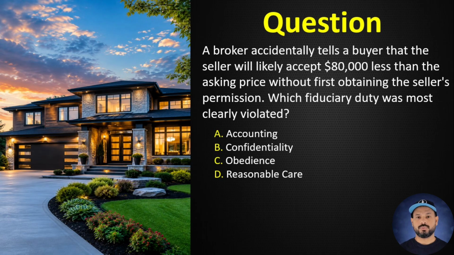Question number 3. A broker accidentally tells a buyer that the seller will likely accept $80,000 less than the asking price without first obtaining the seller's permission. Which fiduciary duty was most clearly violated? A. Accounting. B. Confidentiality. C. Obedience. D. Reasonable care. Correct answer, B. Confidentiality. A client's negotiating position must remain confidential unless disclosure is authorized.